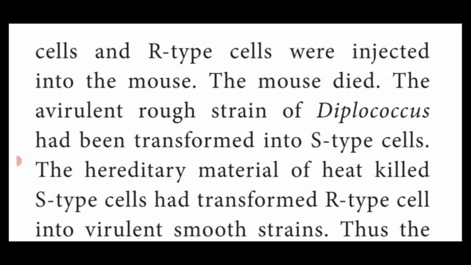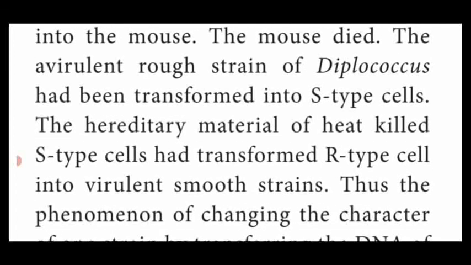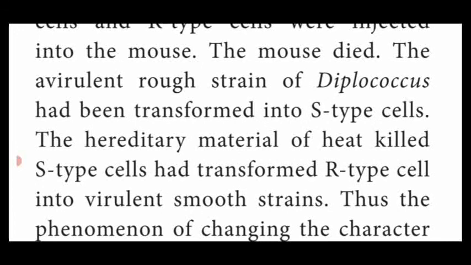The conclusion was given by Frederick in the remaining lines. The avirulent rough strain of Diplococcus had been transformed into S-type cells. The hereditary material of the heat-killed S-type cells is transferred to the R-type cell. So when he mixed both the heat-killed S-type cell and R-type cell, the virulent gene of the S-type cell was transferred to the R-type cell.